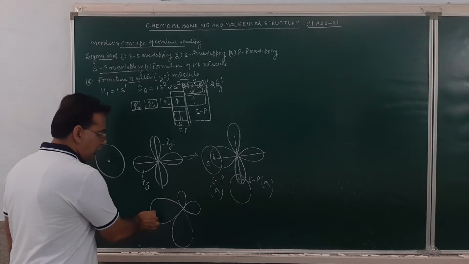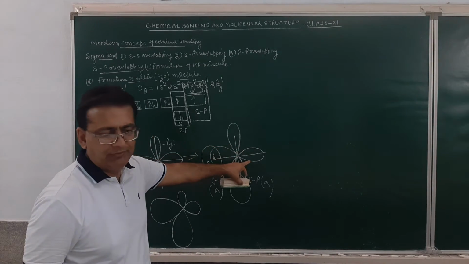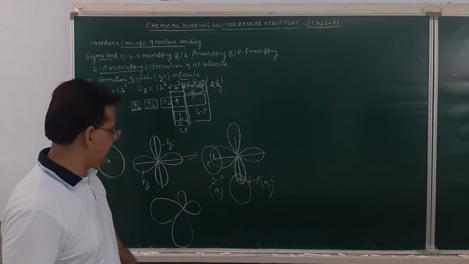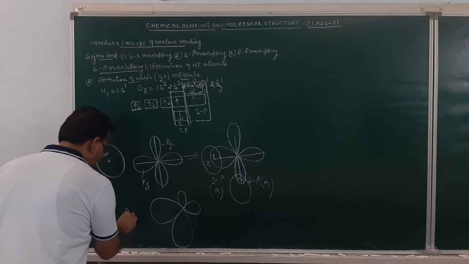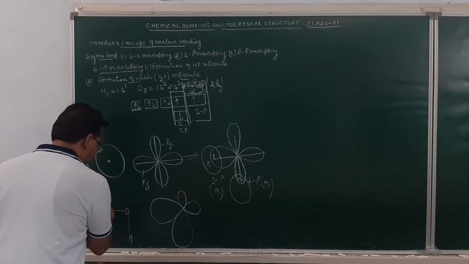This is the molecular orbital. This is the portion of the atomic orbital which is left, which is not participating in the overlap. So how does the bond formation take place? This is oxygen. This is the hydrogen. This again is hydrogen.